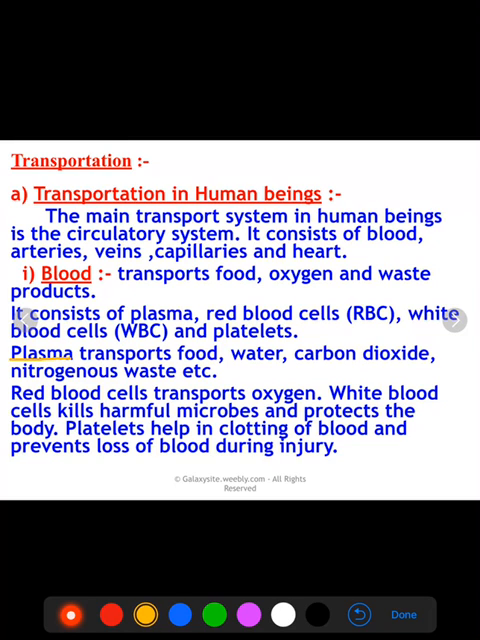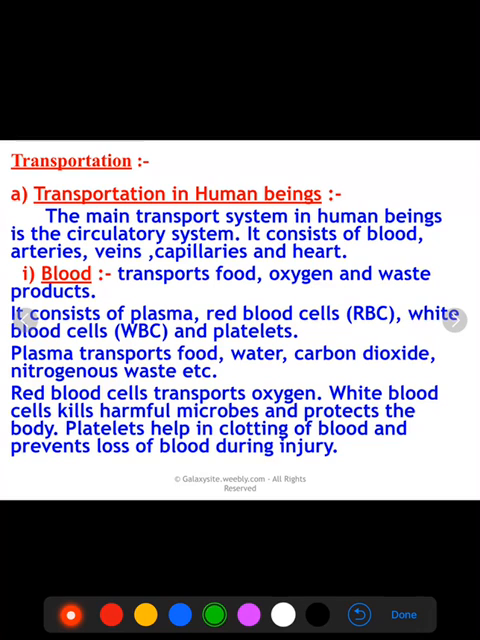Plasma transports food, water, carbon dioxide and nitrogenous waste. It is the liquid part of the blood in which RBCs, WBCs and platelets are present. They are the corpuscles which are present in the liquid part of the blood, that is plasma. And plasma transports food, water, carbon dioxide, nitrogenous waste and other substances.